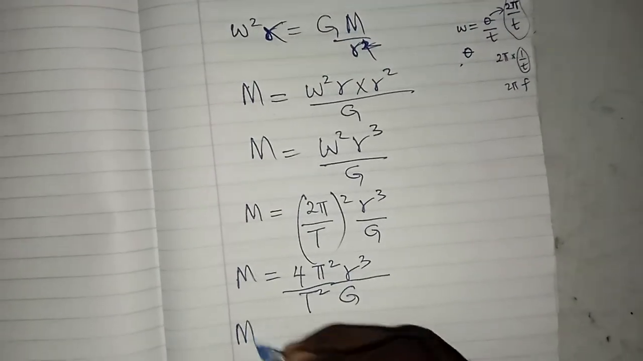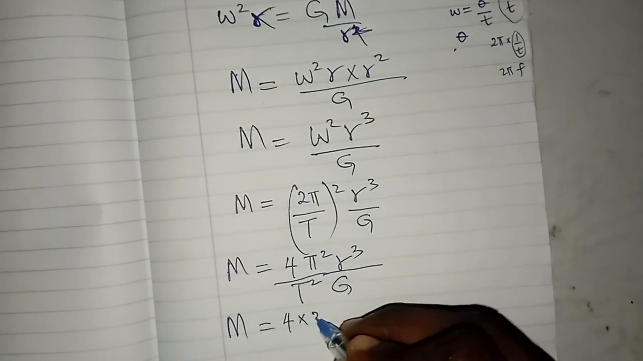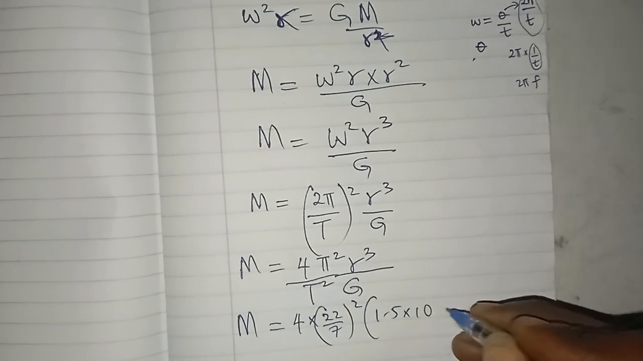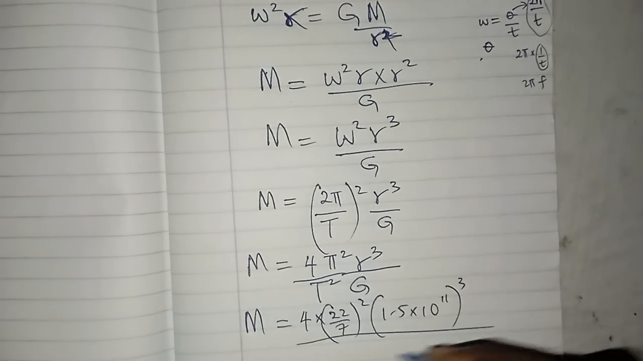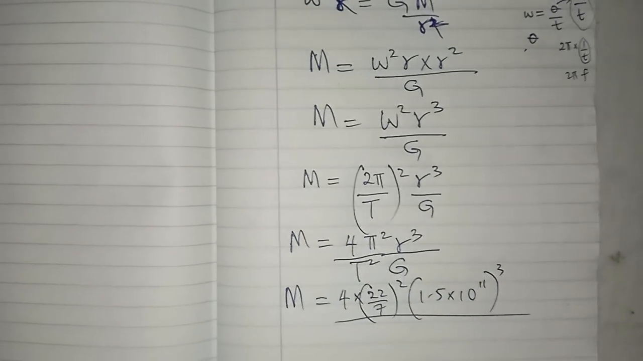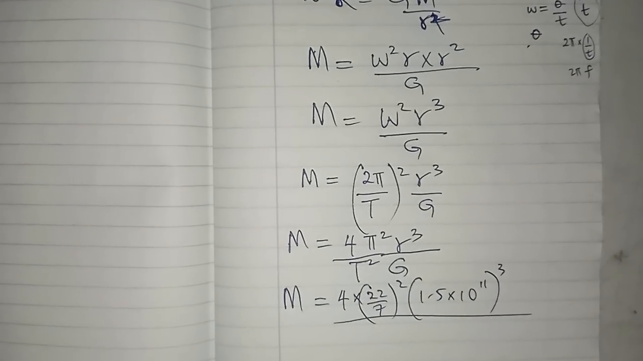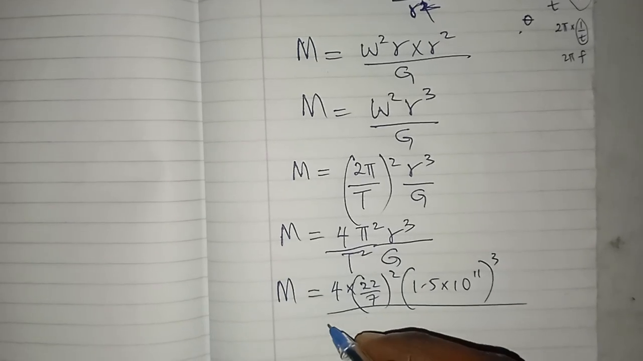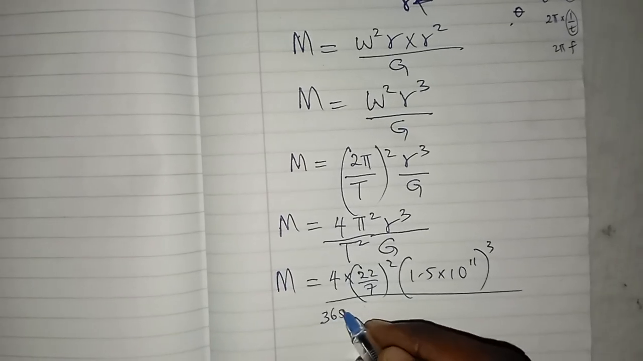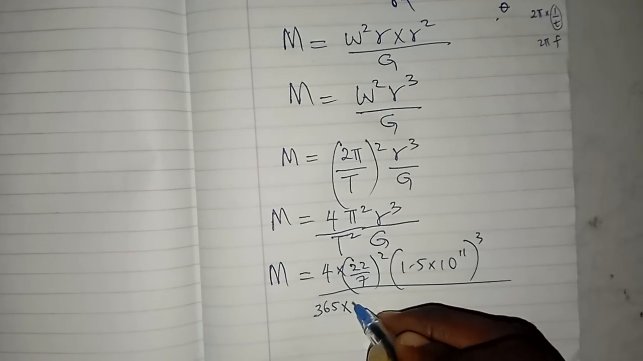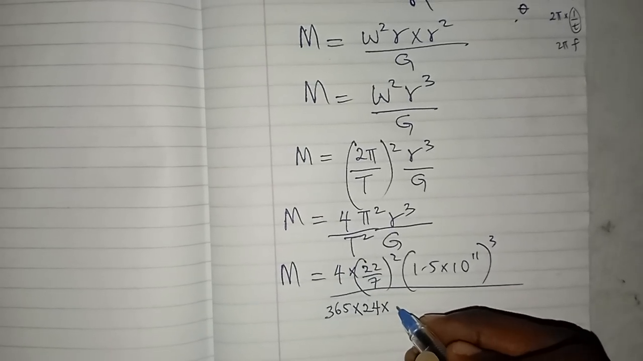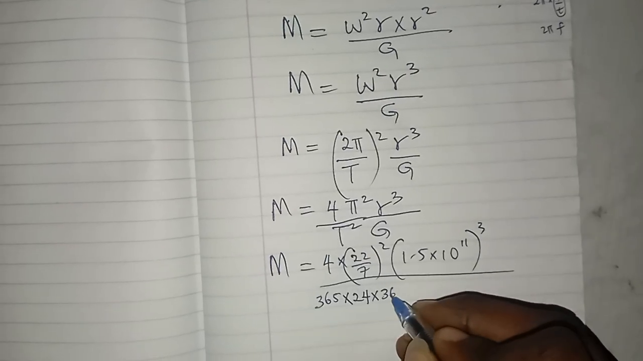So for the mass of the sun, this will now be 4 times 22 over 7, all squared, then the radius is 1.5 times 10 raised to the power 11, all cubed, all over T. And T is 365 days, that is the time, then times 24 hours, then times the seconds that happen in 1 hour, that is 3600.